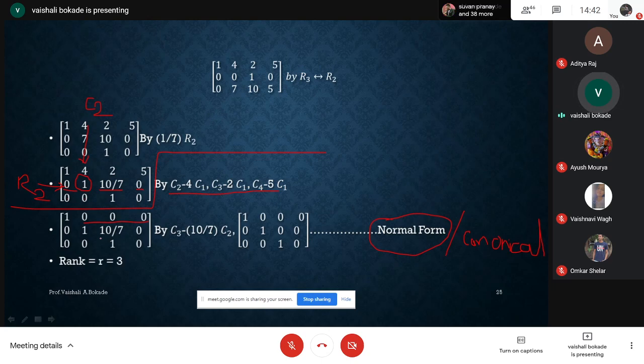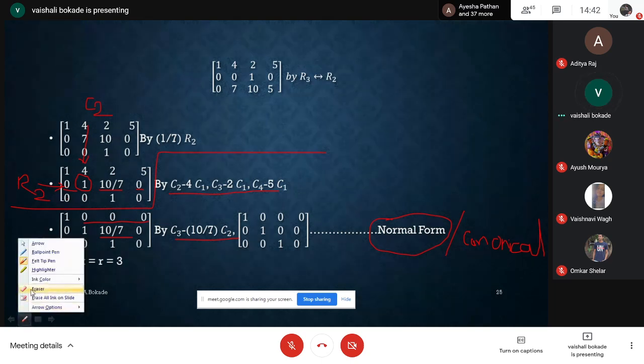I am just going for C3 minus 10 by 7 C2. Remember, the other entries except the 2 2 place are 0, so they will remain as they are. So my 10 by 7 will get converted to 0. The 0 and 1 in C3 will remain as they are, students.